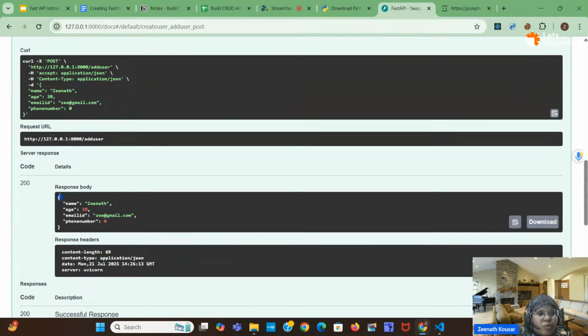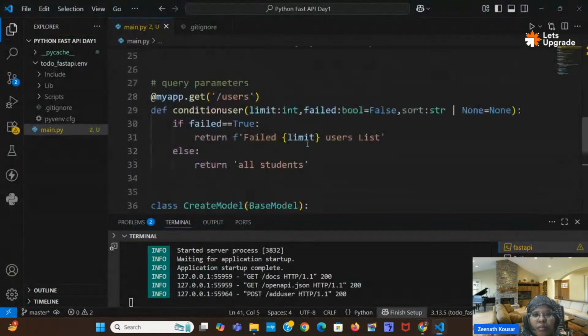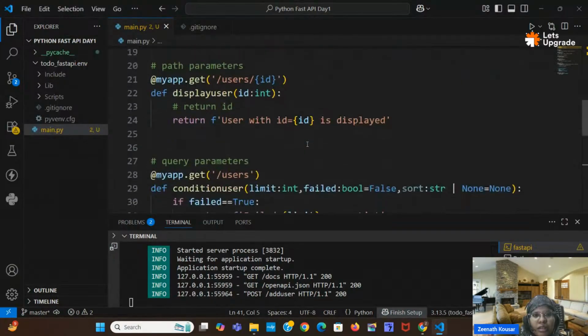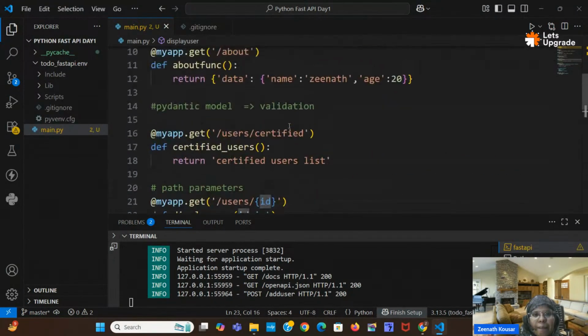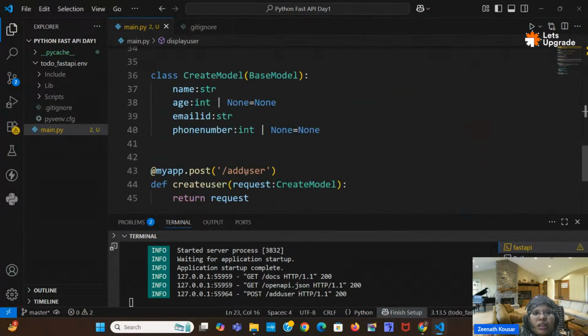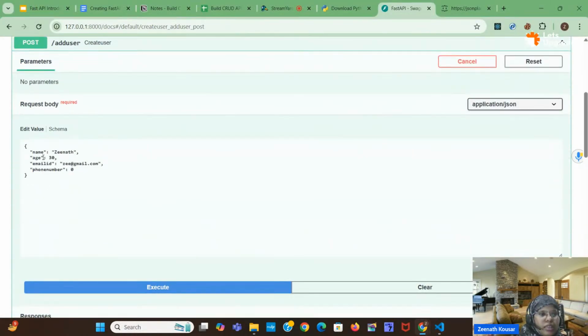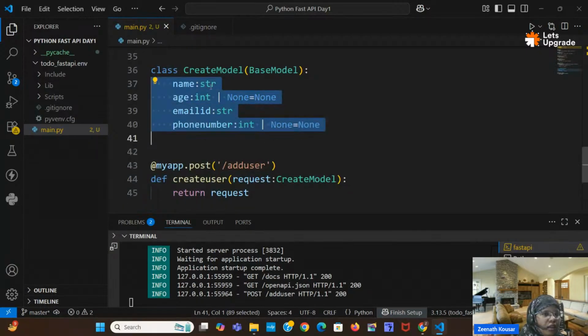See here, in the response I got the data, and this data will get added into my database. Here there is no database, but it would add it there. For example, I will display all the users. Am I displaying all the users here? No, right? Okay, so it got added here. You have to give things based on this validation.